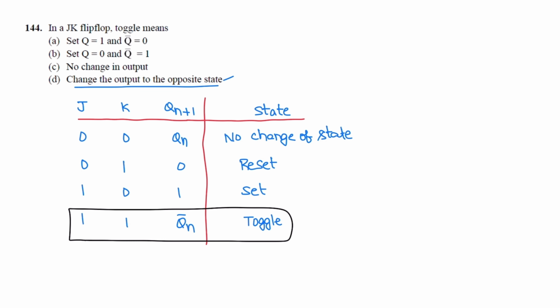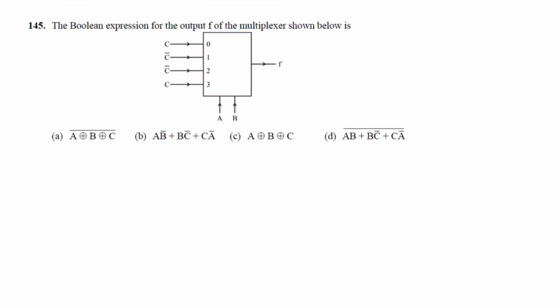Next question. The Boolean expression for the output F of the multiplexer shown below is. So this is a given multiplexer. A, B are the selection lines and C is the input line. So here it is I naught, for input I1 it is C bar, input I2 it is C bar, for input I3 it is C.